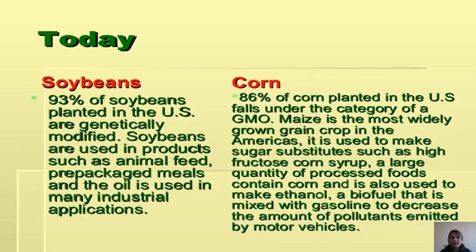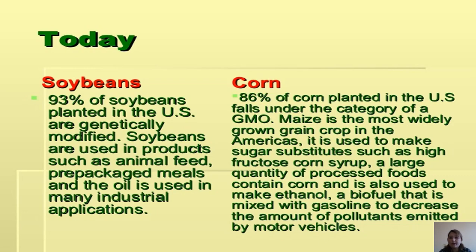And today, 93% of soybeans planted in the USA are genetically modified. Soybeans are used in products such as animal feed, pre-packaged meals, and the oil is used in many industrial applications. And also corn: 80-90% of corn planted in the USA falls under the category of a GMO.